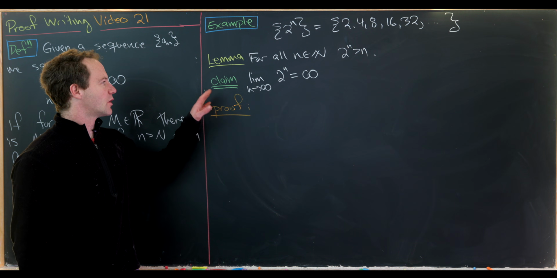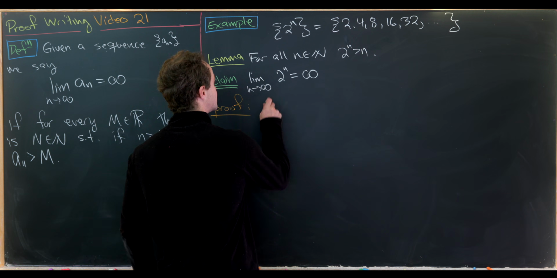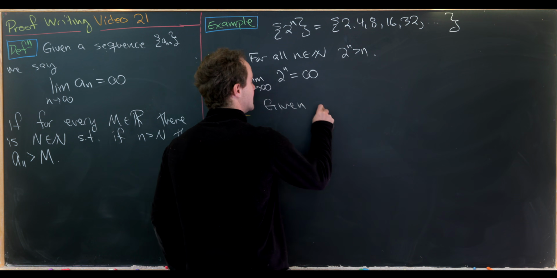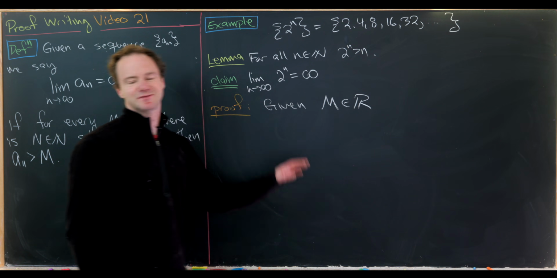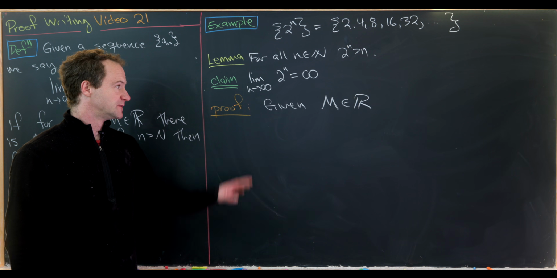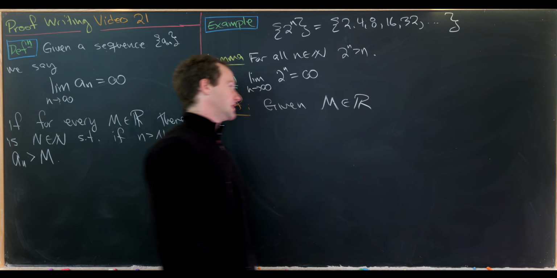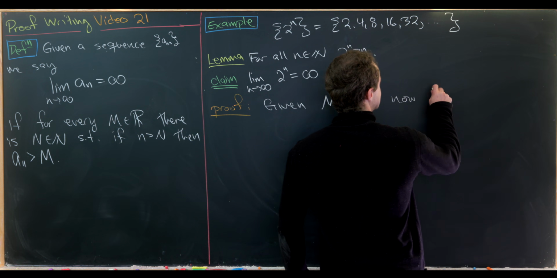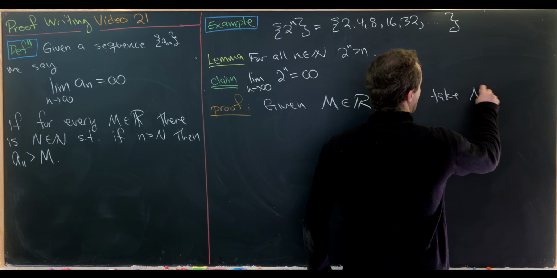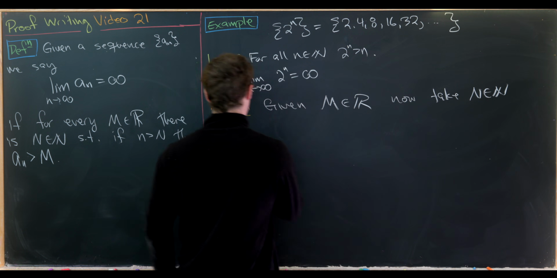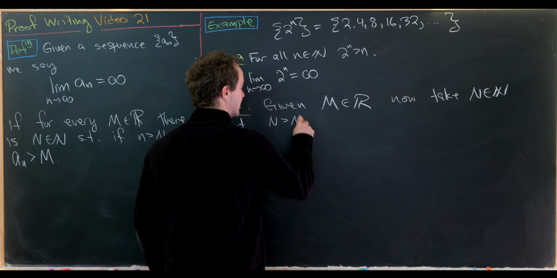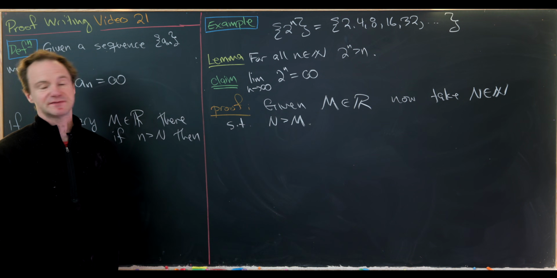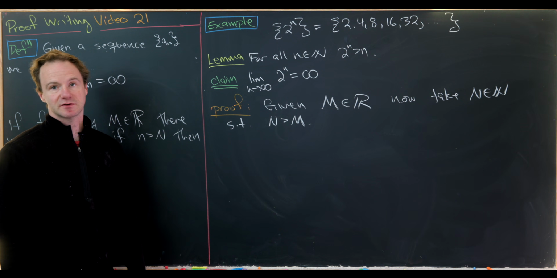Now that we've got our lemma, we're ready to prove our claim. So let's say we are given some real number, which we assume to be quite large, but it's not written that it's quite large. So we've got a real number m. Now let's take a natural number, which we'll call N, such that that natural number is bigger than our real number. So this is always possible by the Archimedean principle.